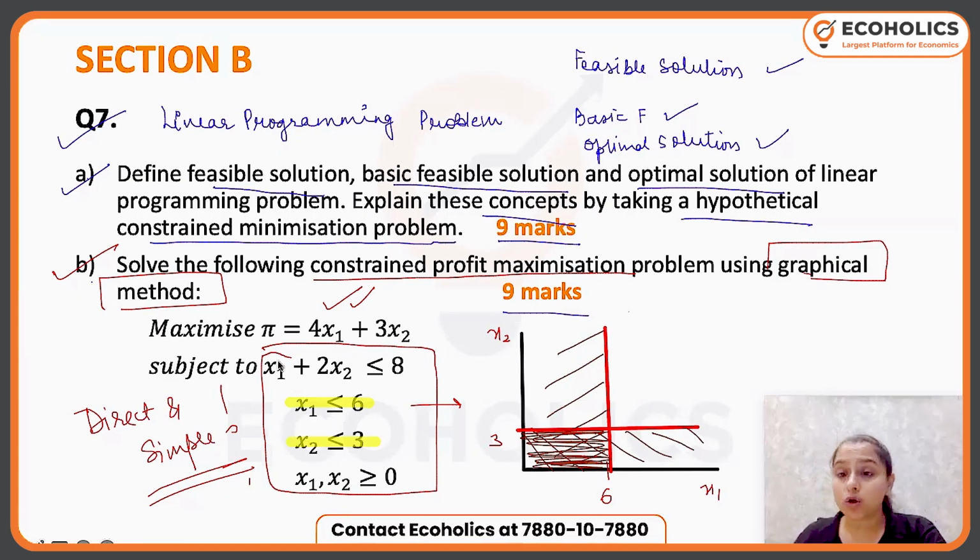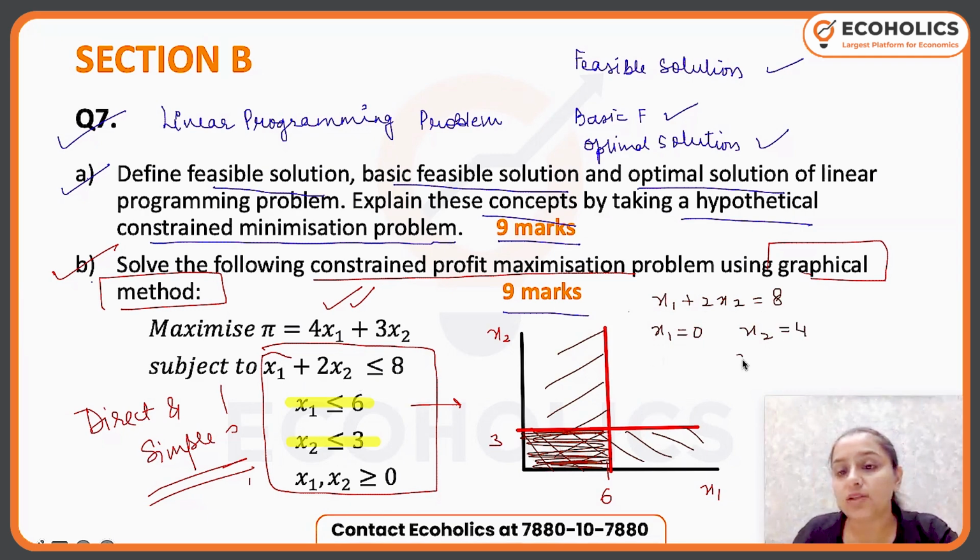Then we have another constraint, which is x1 plus 2x2 equals 8, because when you plot, you take equal to. So this will also give you coordinates, right? And then you can find the feasible region. So you can very simply plot this. Let's see that. x1 plus 2x2 equals 8. Now if x1 is 0, x2 is equal to 4. If x2 is 0, then x1 is equal to 8.